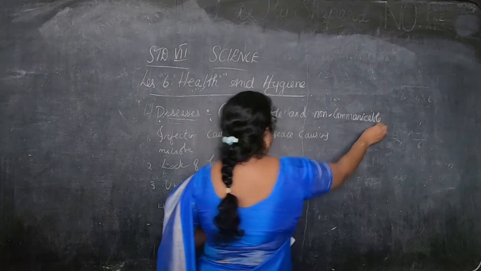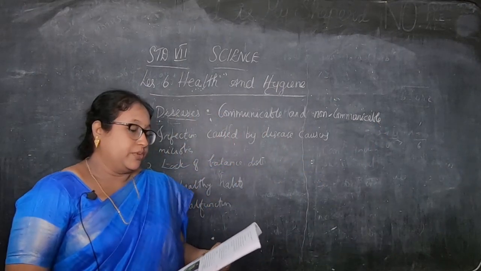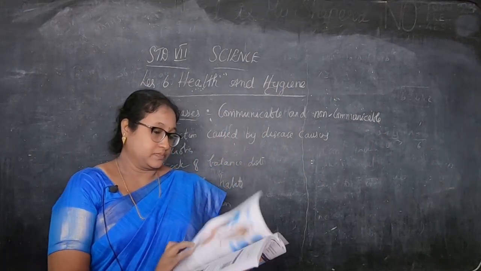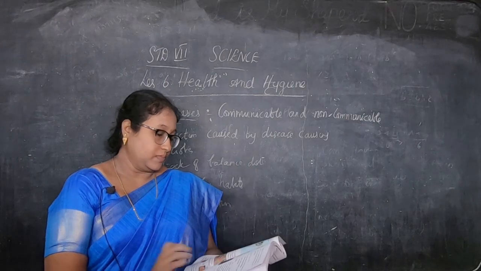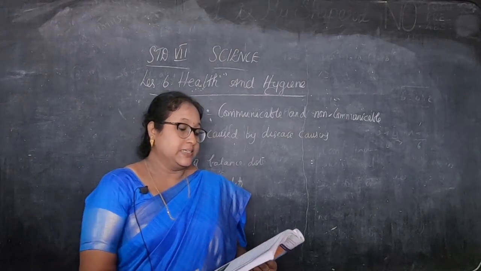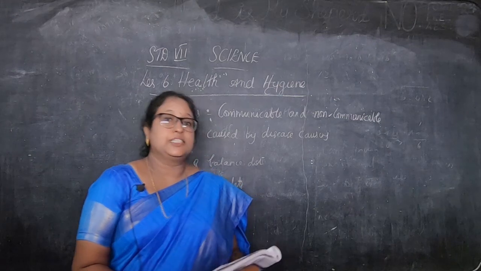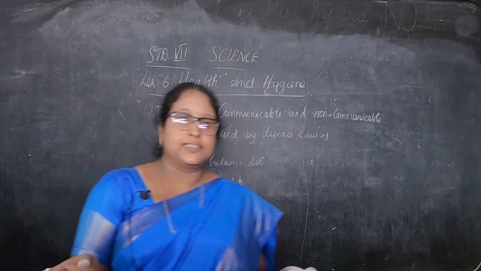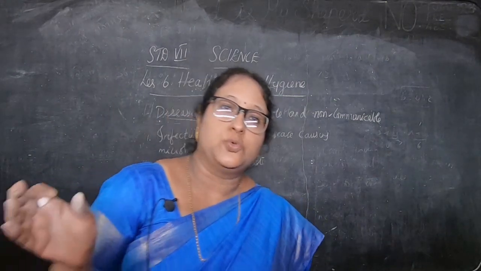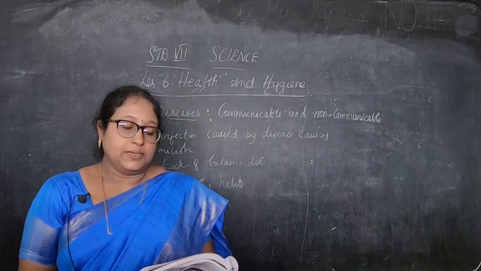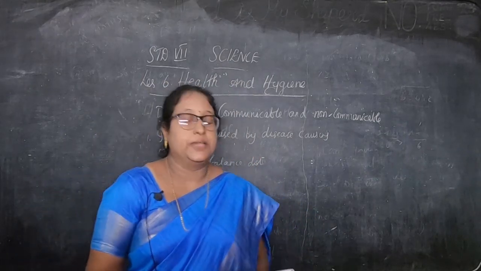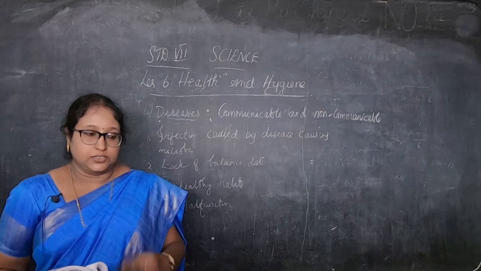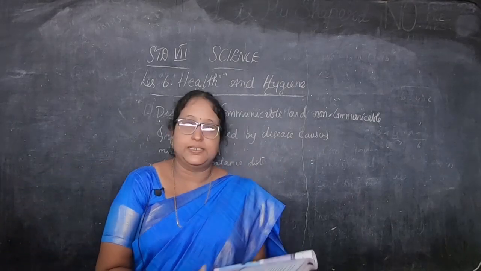Okay, children, these are the two types. Now, communicable diseases. Communicable diseases are those diseases that spread from one person to another. So healthy persons must be protected from people with communicable diseases.